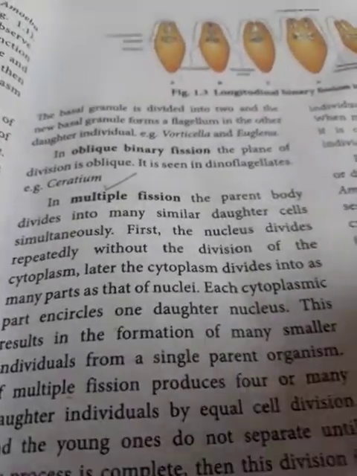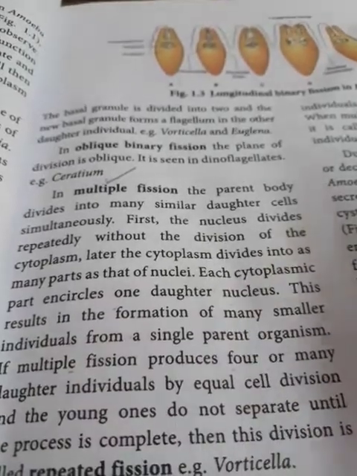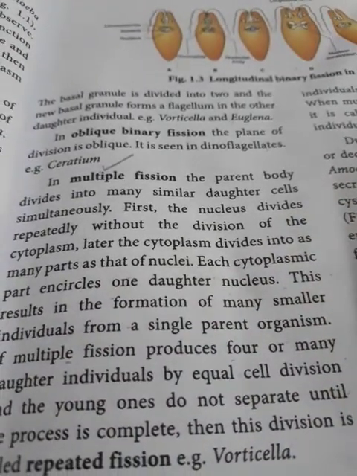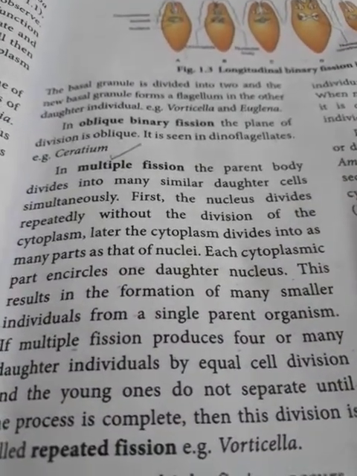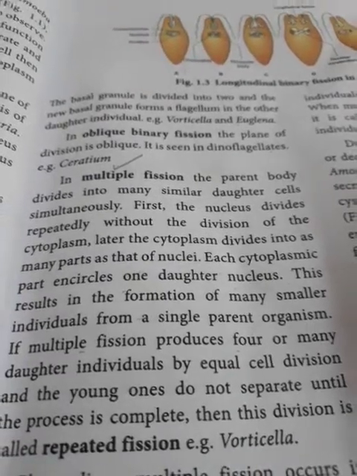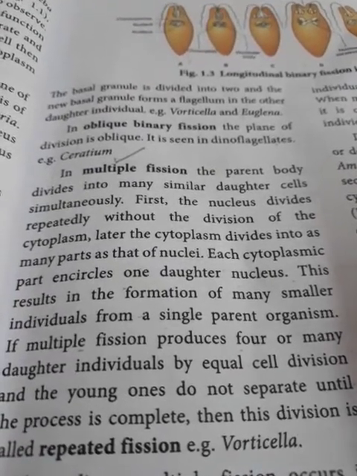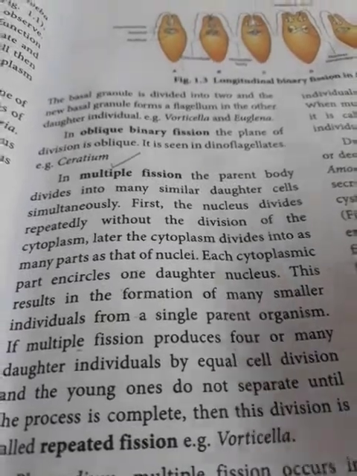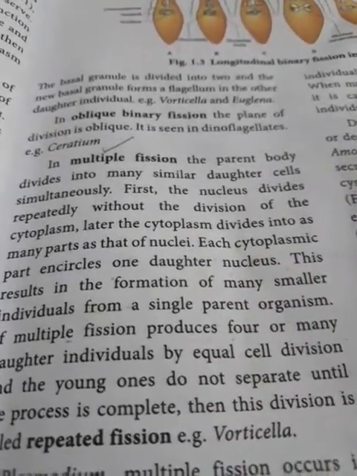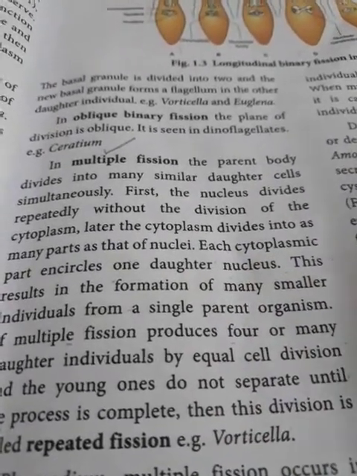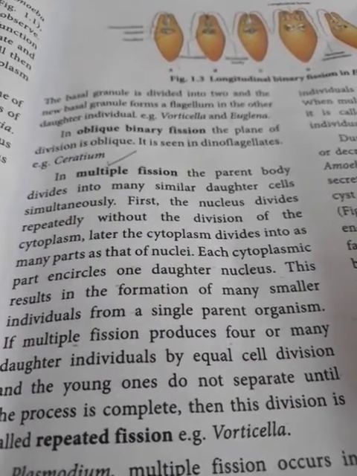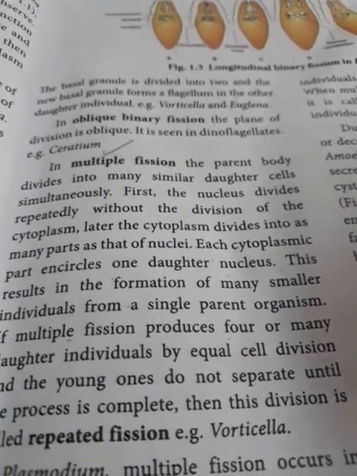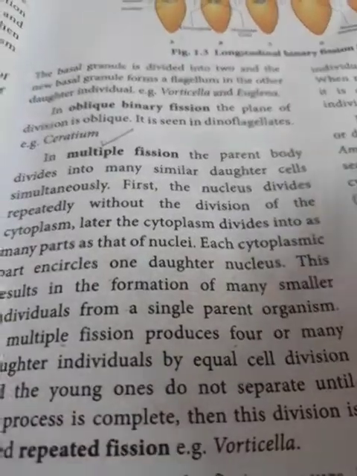If multiple fission produces 4 to many daughter individuals by equal cell division, and the young ones do not separate until the process is complete, then this division is considered as repeated fission. Example, Botticella. Examples are very, very important.